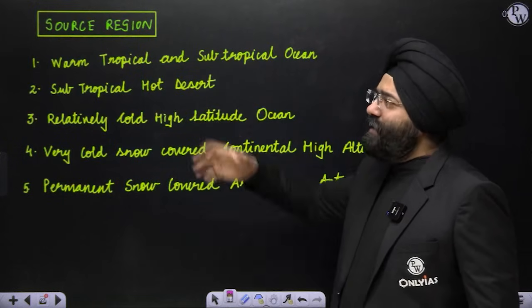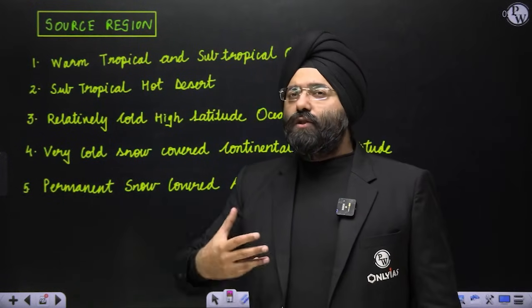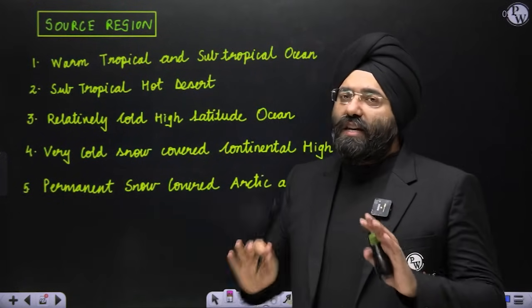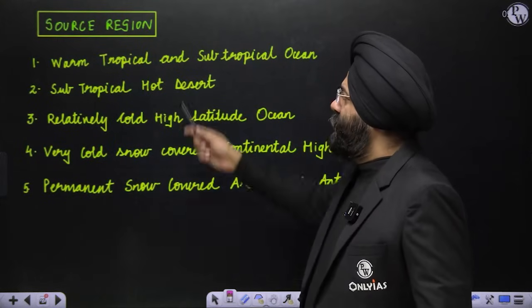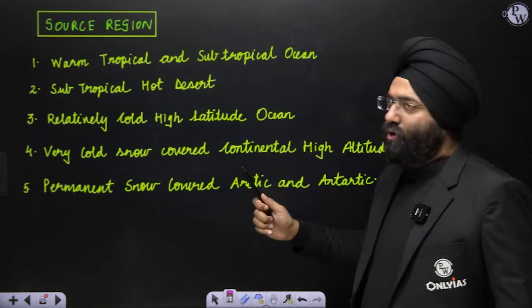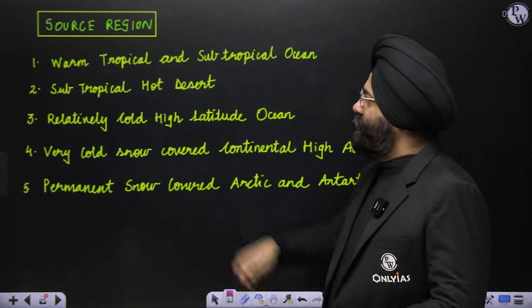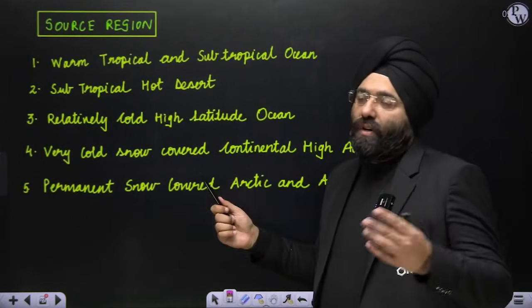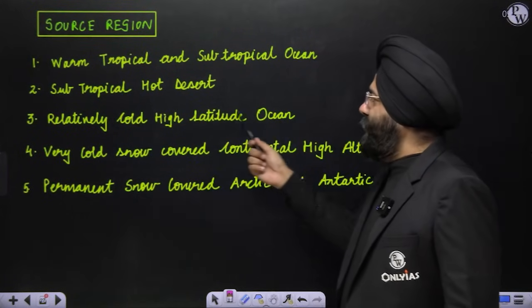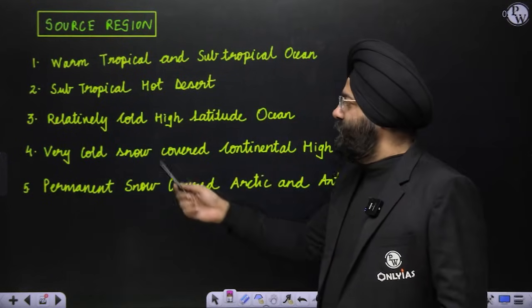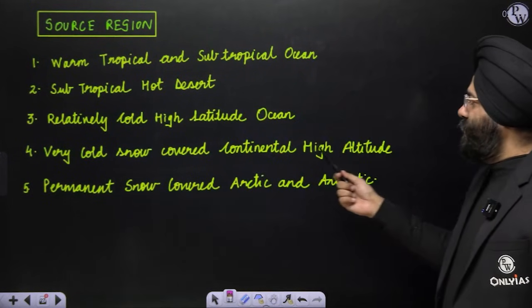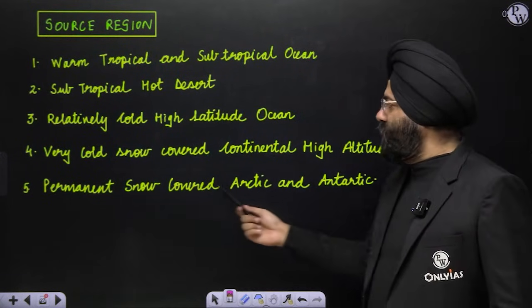Now let us understand the major source regions. What are the major source regions? This is mentioned in the NCERT also, you should be aware of. Warm tropical and subtropical ocean. These are those regions, if the mass of air is there, it acquires those characteristics. Subtropical hot desert, it will be warm air mass again. Relatively cold high latitude ocean, relatively colder air mass. Very cold snow covered continental high altitude, and then again permanent snow covered Arctic and Antarctic.